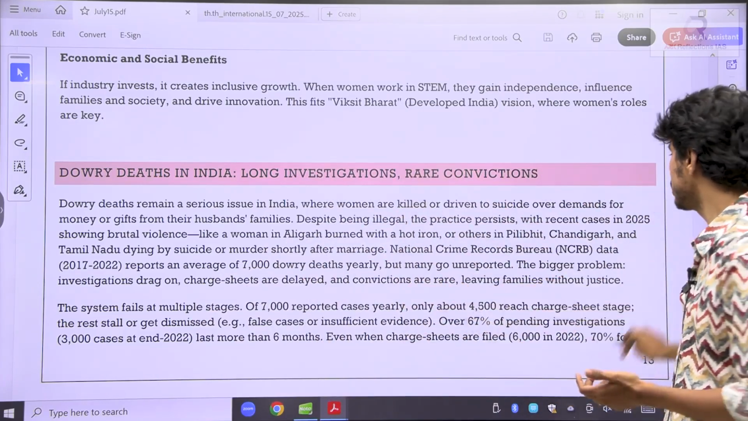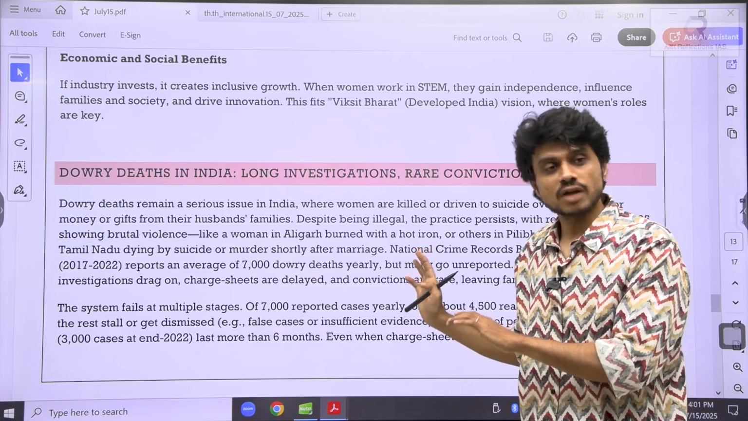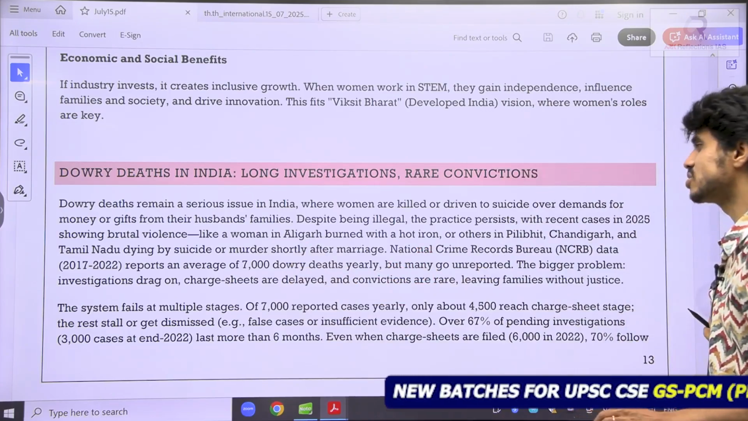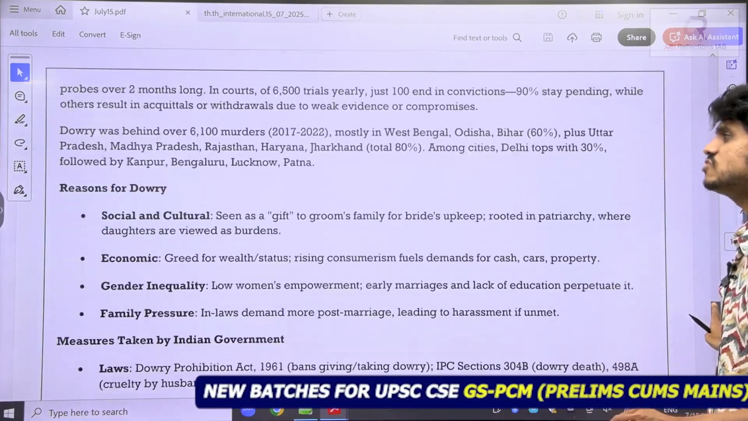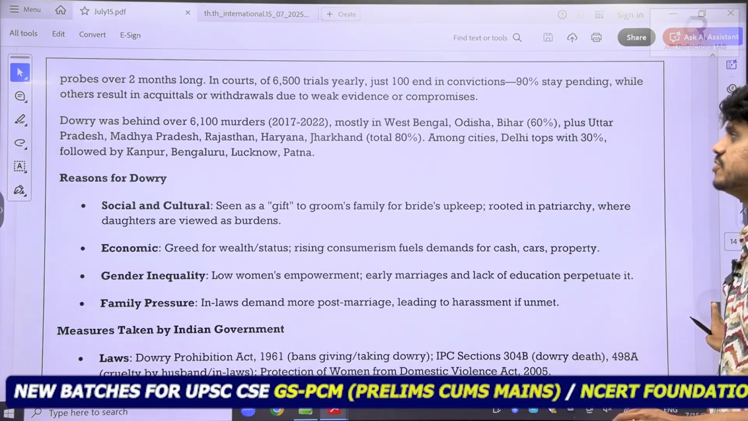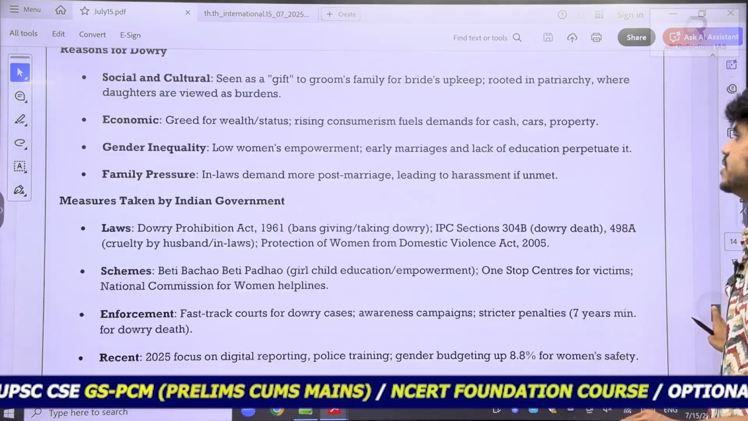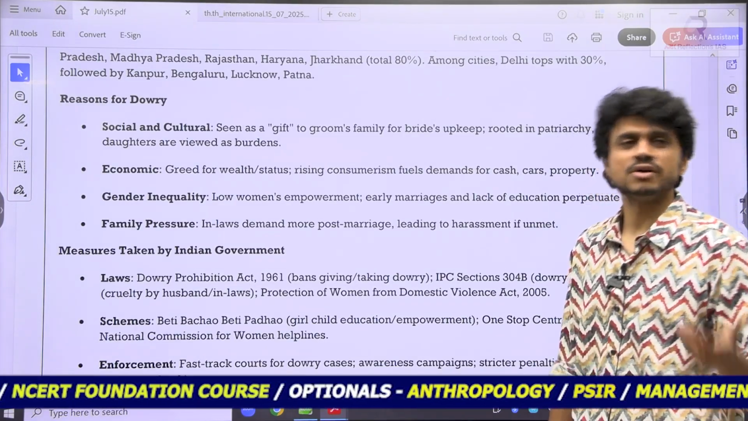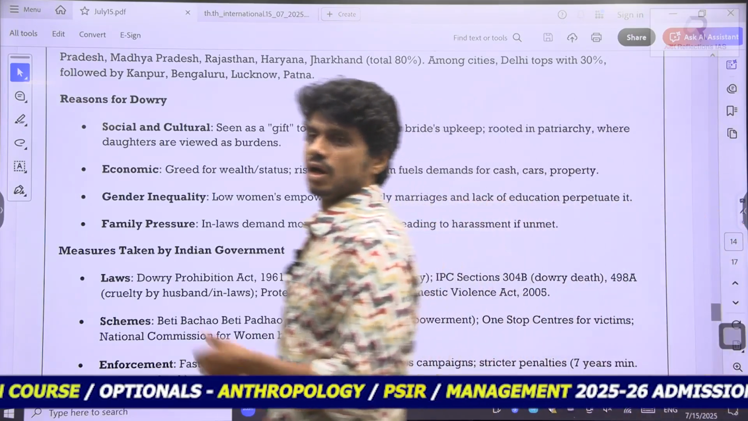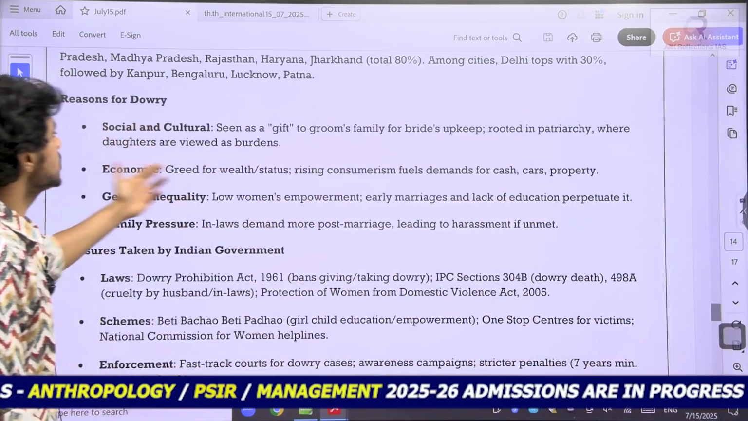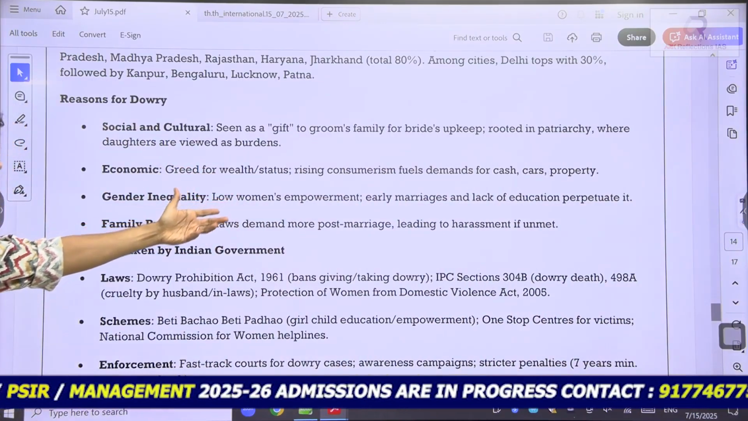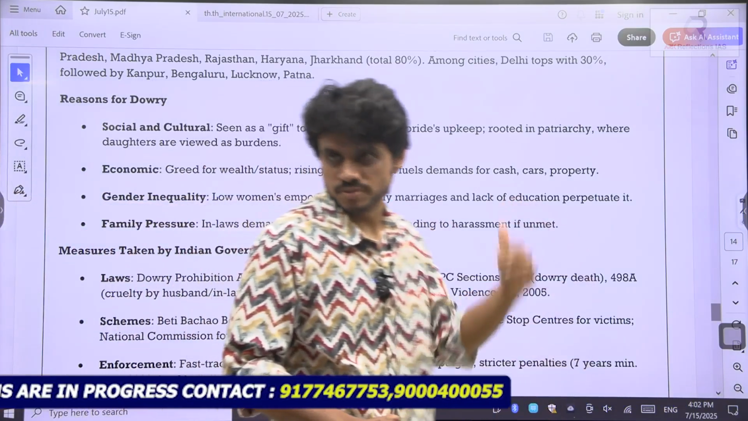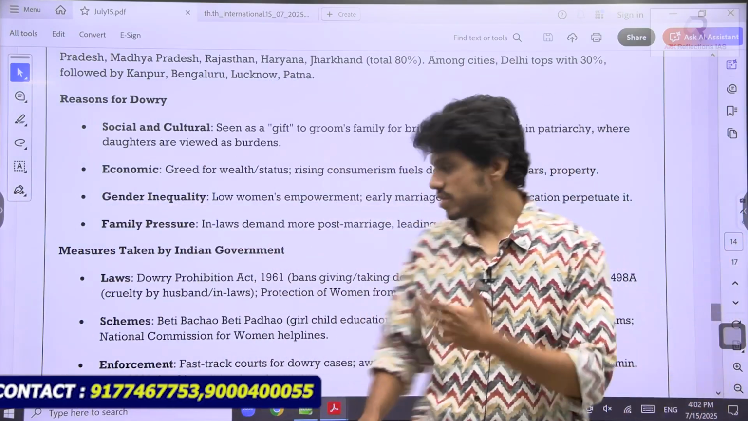See here, 7,000. Whenever I say some data or fact, I should substantiate who is saying it: the National Crime Records Bureau. I have given you the prime causes, the social ones again. Reasons for dowry, again the same thing. It is seen as a gift to the groom's family for the bride's upkeep, rooted in patriarchy, where daughters are viewed as a burden. Now things have changed. Economic greed for wealth and status, gender inequality, low women's empowerment, family pressure. We are learning about the concepts of woman and gender disparity.